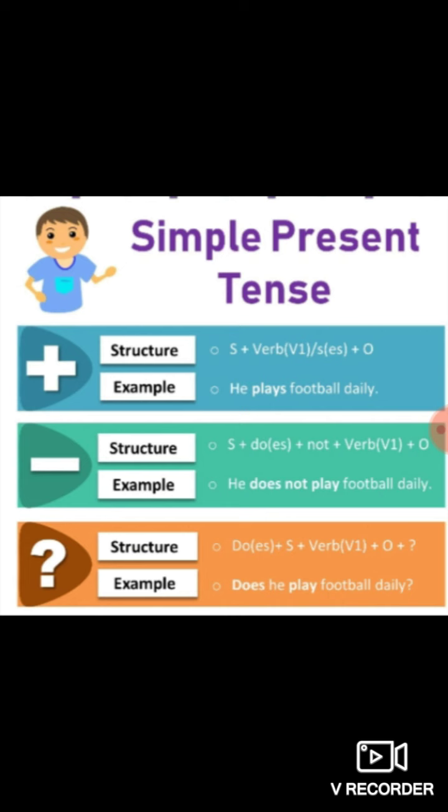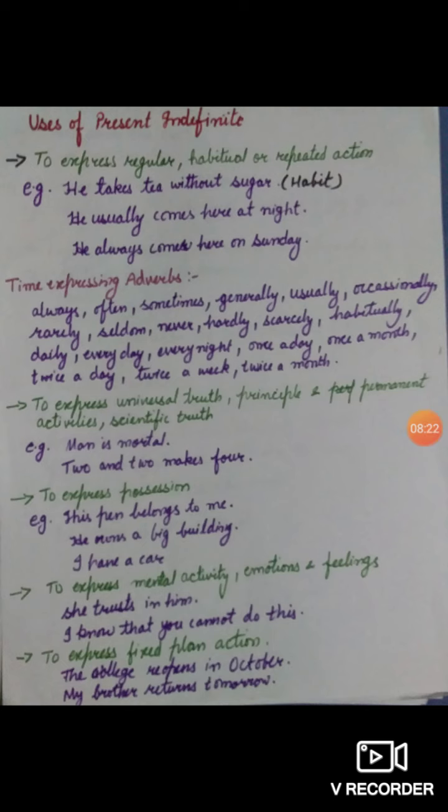Now we are going to discuss the usage of the tense. Yes, students, the usage of present indefinite tense is given in front of you. First of all, it is used to express regular, habitual, or repeated action. Examples are given in front of you. He takes tea without sugar. It is the habit of the person. He usually comes here at night. He always comes here on Sunday. These express regular, habitual, or repeated action.